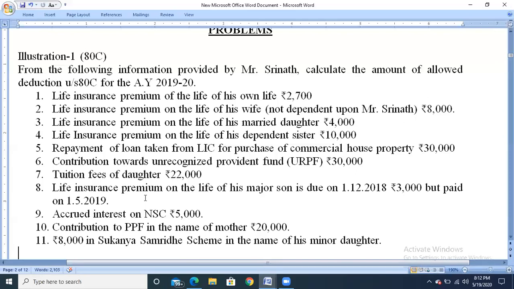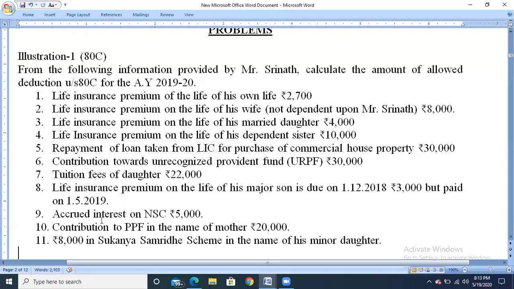Next, life insurance premium on the life of his major son, due on 1/12/2018, rupees 3,000, but paid on 1/5/2019. So be careful. The due date is 1/12/2018, but he is paying the premium amount on 1/5/2019, after the due date. So any premium amount which has been paid after the due date is not eligible. But if it is paid before the due date or on the due date, then it is eligible for deduction under section 80C. So here it is not considered or taken.